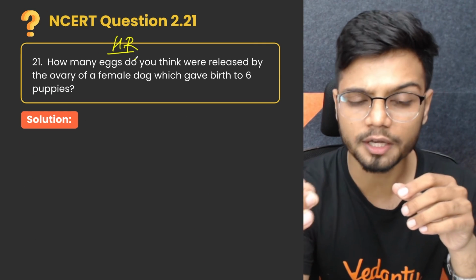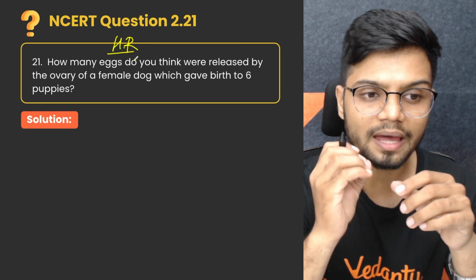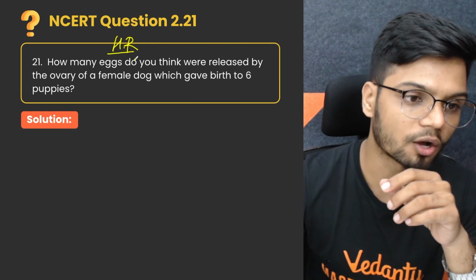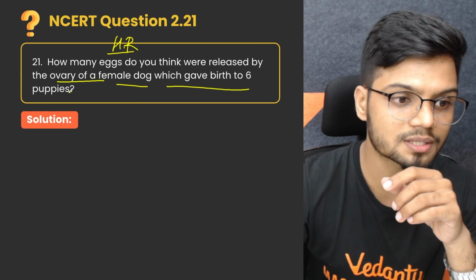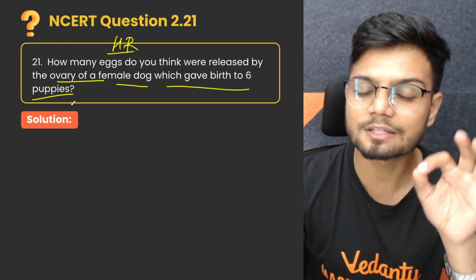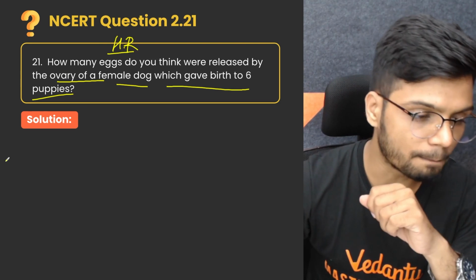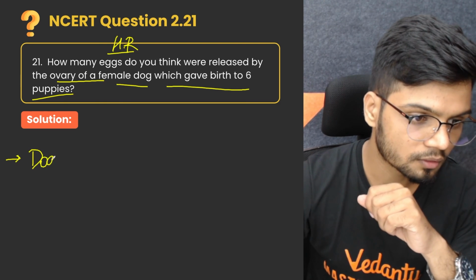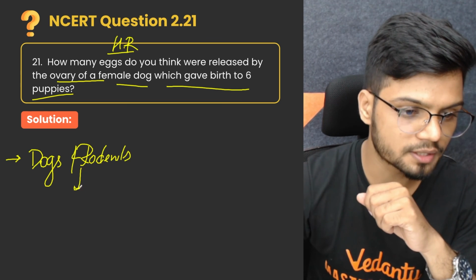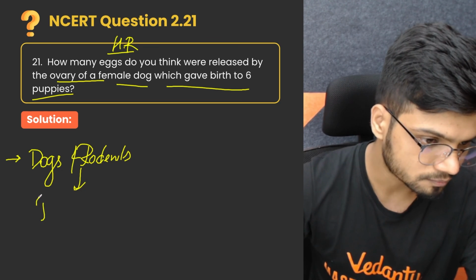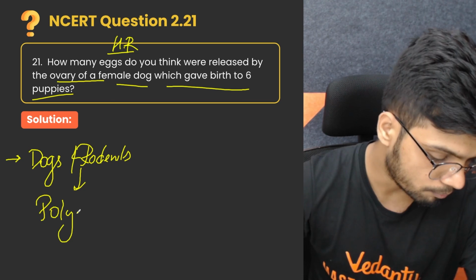How many eggs do you think were released by the ovary of the female dog which gave birth to the 6 puppies? The answer is very simple, because we know dogs and rodents are what? Dogs and rodents are polyovulatory.